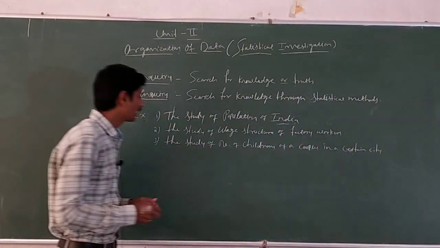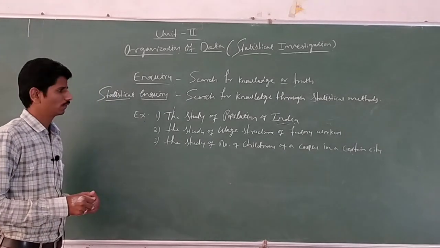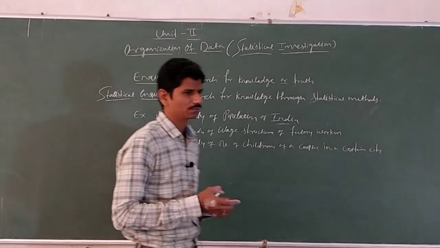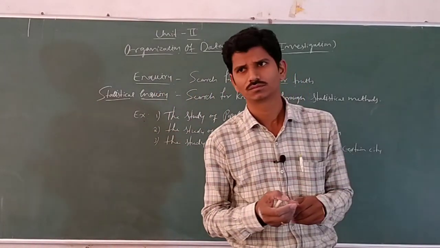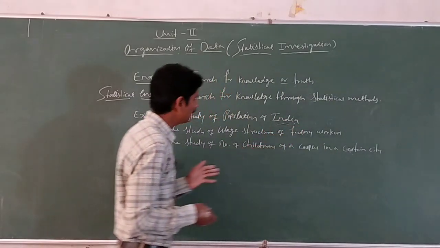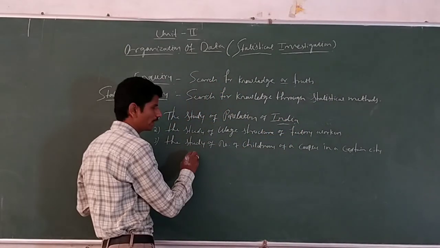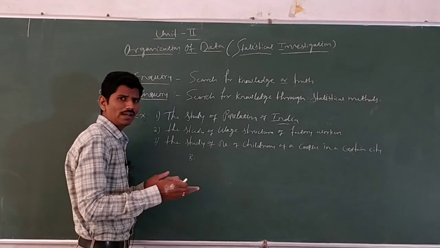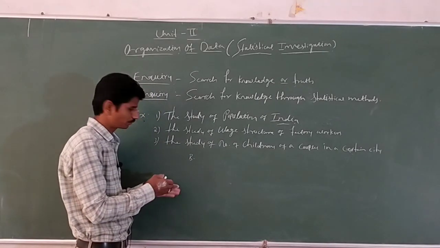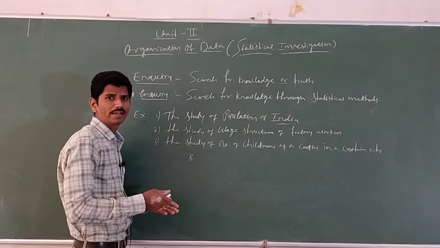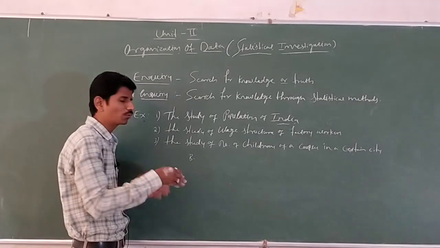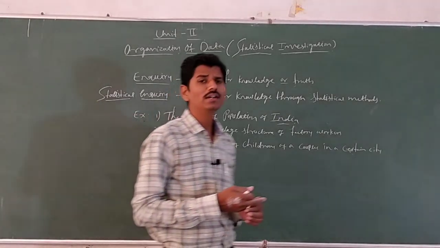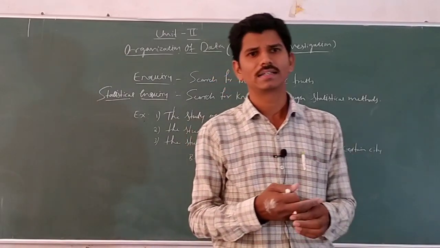Here is the number of children per couple in a certain city. For example, the number of children in Bangalore is 2 lakh, 5 lakhs in Vijaypur, 6 lakh, 7 lakh, and in the next, Dharwad, 8 lakh. It depends upon the certain cities. Here we have to study the number of children of couples in a particular city.